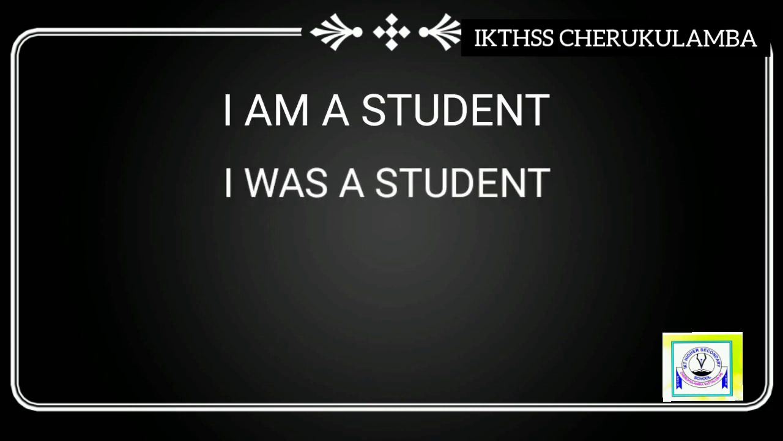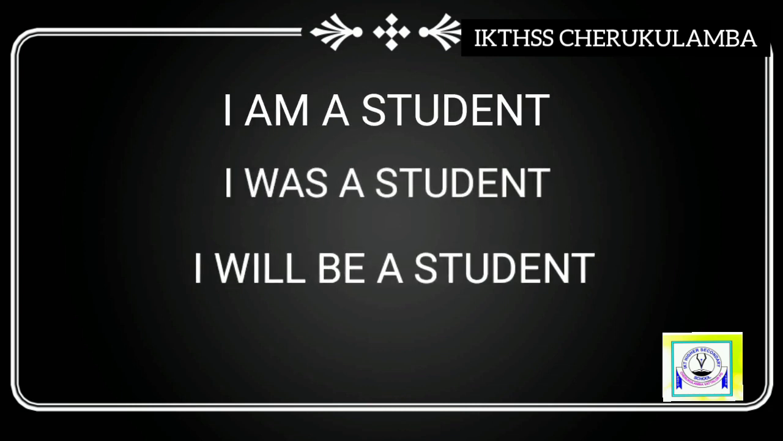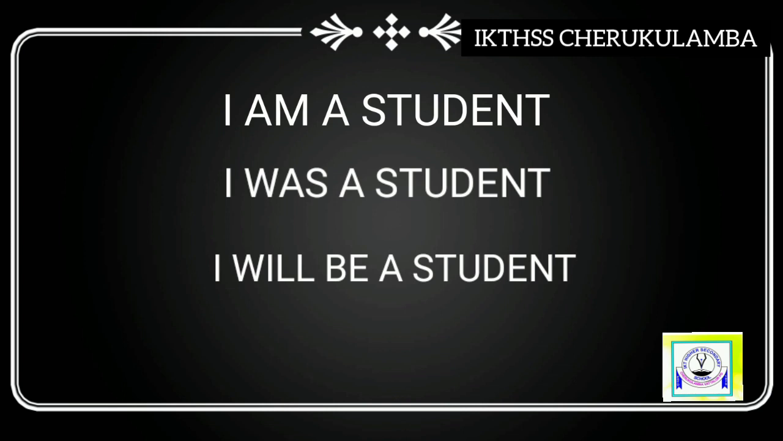Now we see when we use these forms. See the sentences. I am a student. I was a student. I will be a student. See the first case. I is followed by am. That is in present tense. In the second one, I is followed by was. That is in past. And the next, will be. That is in future. Clear?